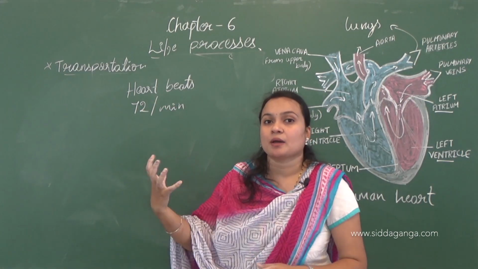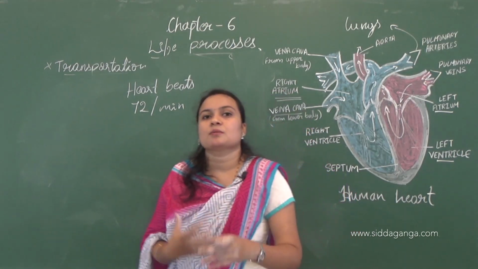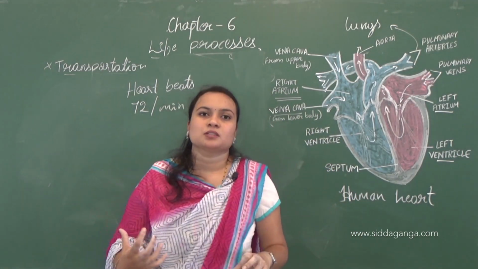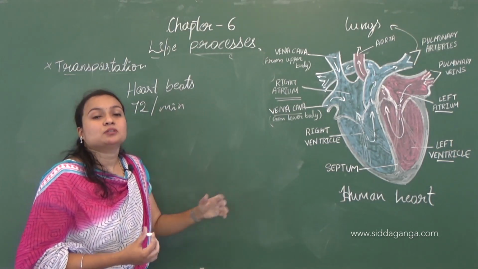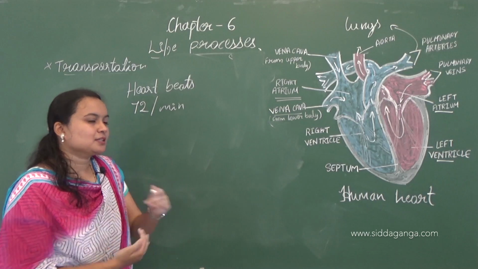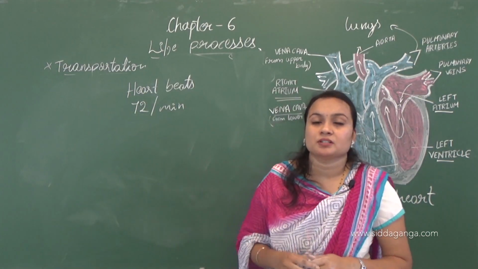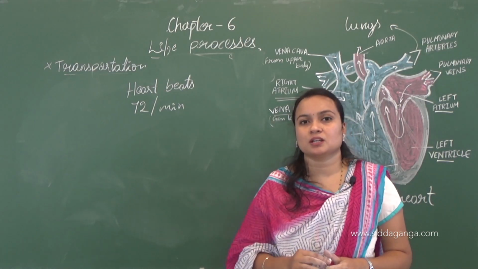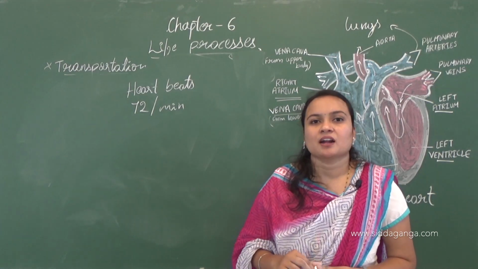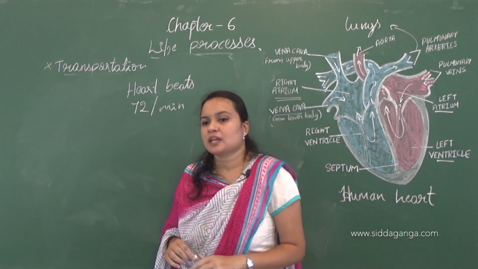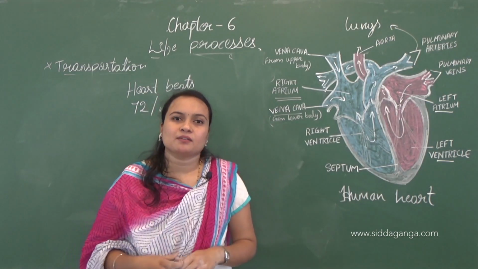Okay, but when the body gets older, the old aged people have heartbeats below 72. Okay, children have above 72 heartbeats, whereas the older age people have below 72 heartbeats.